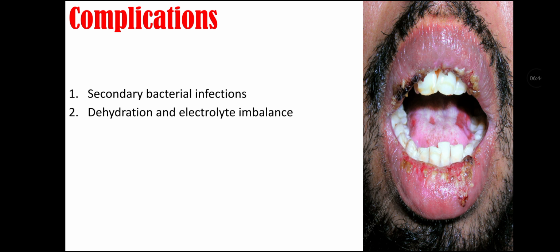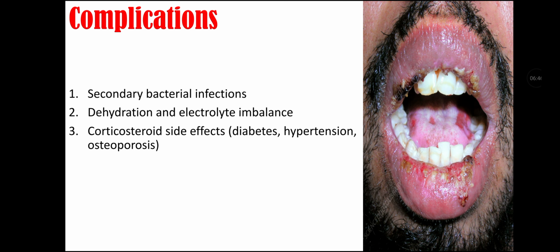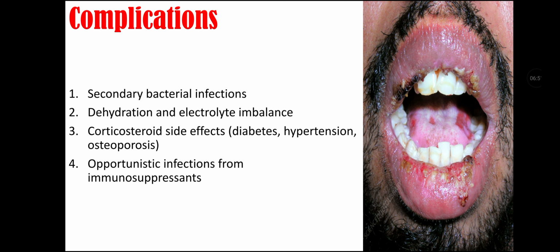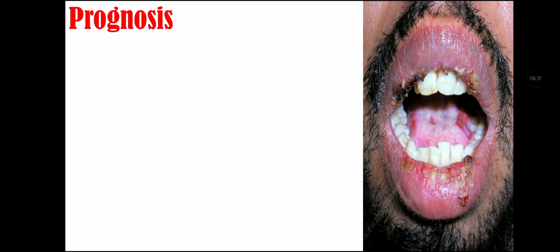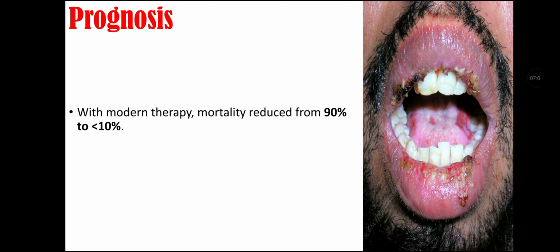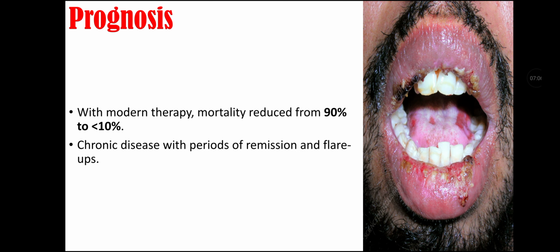Complications of Pemphigus vulgaris. Pemphigus vulgaris can cause secondary bacterial infection, dehydration and electrolyte imbalances, corticosteroid side effects like diabetes, hypertension, and osteoporosis. It can cause opportunistic infection from immunosuppressants and it can rarely cause sepsis. Prognosis of Pemphigus vulgaris. With modern therapy, mortality reduced from 90% to 10%. In chronic disease, periods of remission and flare-ups may happen, and early detection improves long-term outcomes.